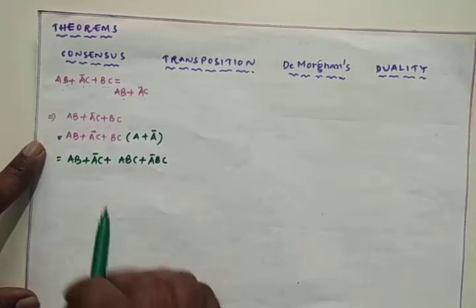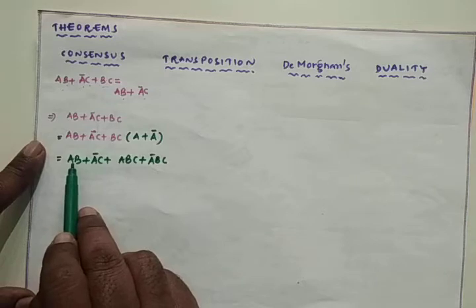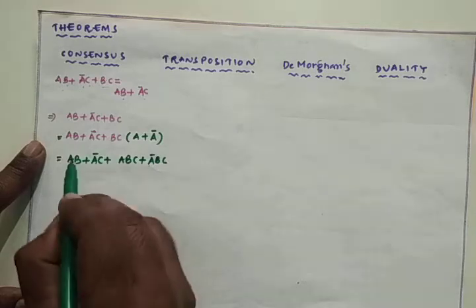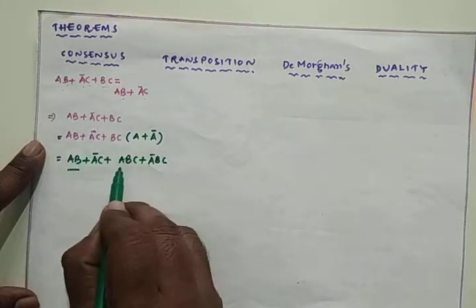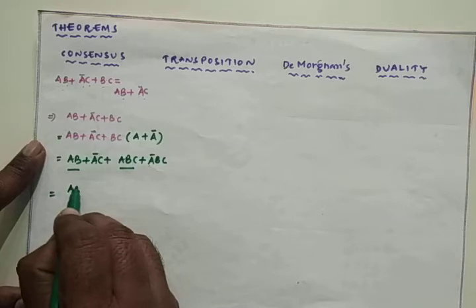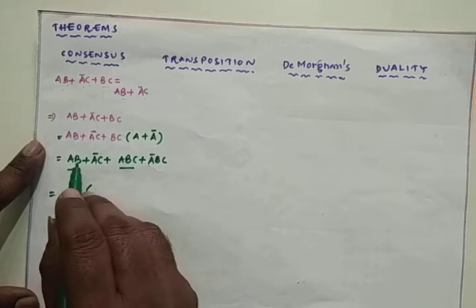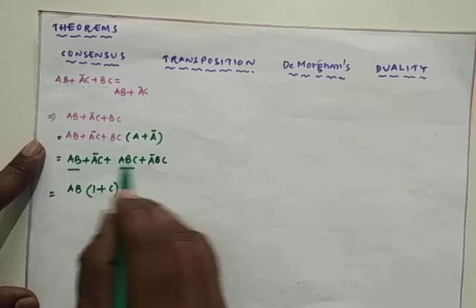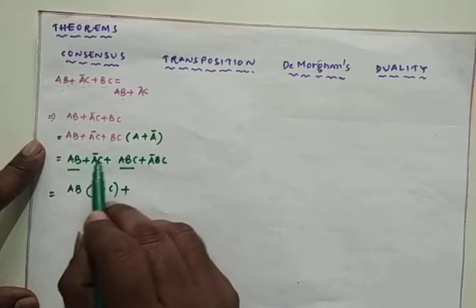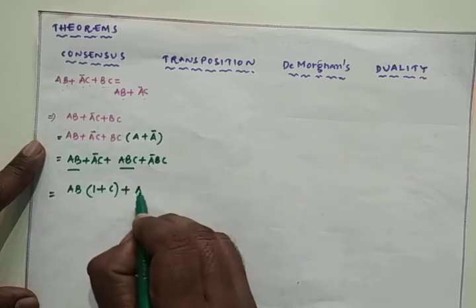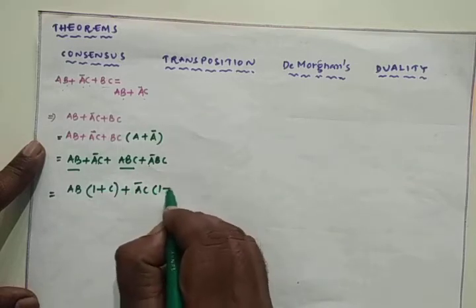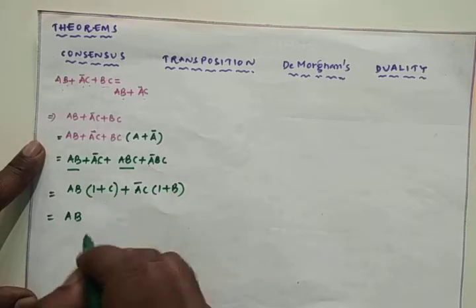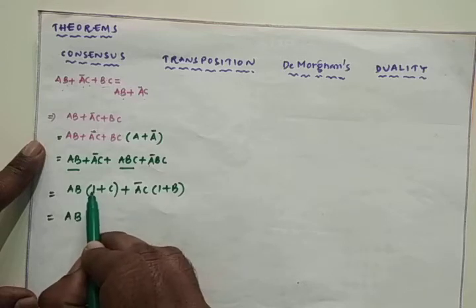Now see, AB plus ABC is there, and A bar C plus A bar BC. From the first and third terms I can take AB common, so AB into 1 plus C. From the second and fourth terms I can take A bar C common, so A bar C into 1 plus B. 1 plus anything will be 1 only, because 1 plus 0 is 1, and 1 plus 1 is also 1.